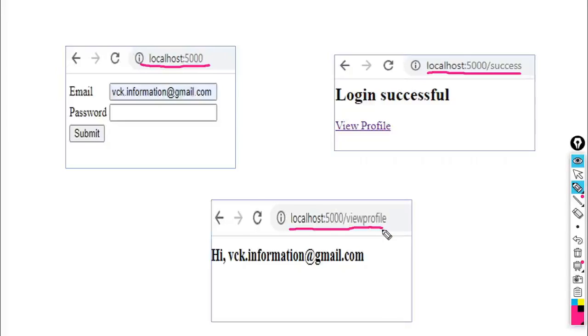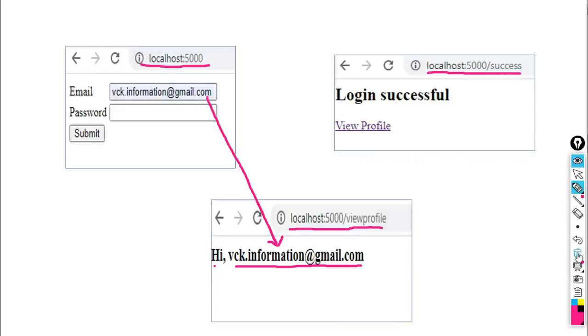And what are the contents of this one? Hi, vck.information@gmail.com. So this email ID is stored in the variable name. This is the email ID entered by the user at the home URL, and here within view profile you get that user ID.